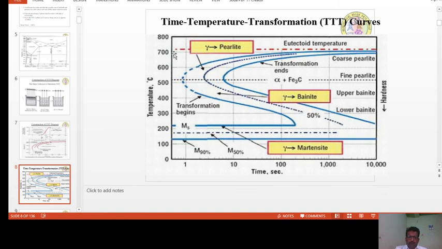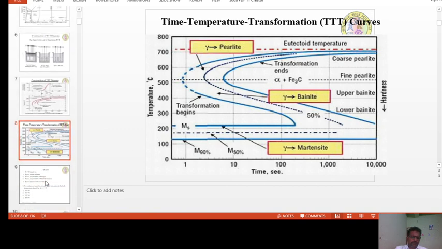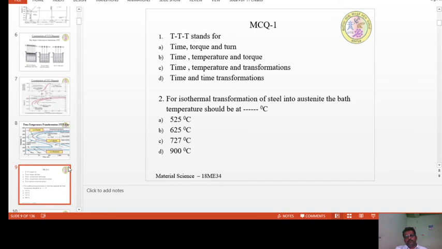So like this, you have to select a number of specimens for each temperature, and at a particular temperature, over a period of time, you have to take the specimens, dip them into cold water, and then examine the percentage developed as well as the time taken. With this data you can construct these TTT diagrams. So I think I have made a clear difference between the iron carbon diagram and the TTT diagram. The iron carbon diagram is different, and the TTT diagram is different. With this information, let us move on to some of the MCQs.